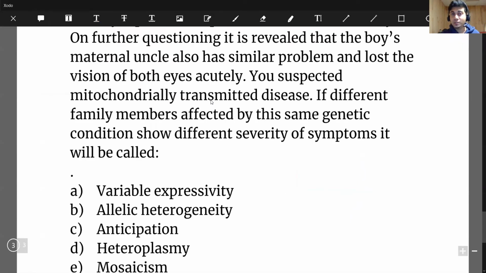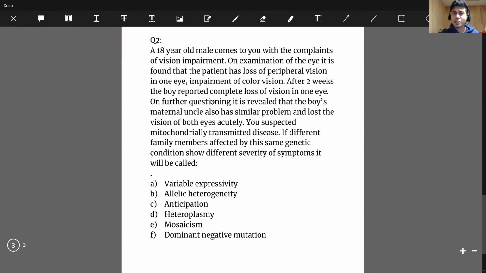Our today's discussion was about mitochondrially transmitted disease. It's a question from genetics.